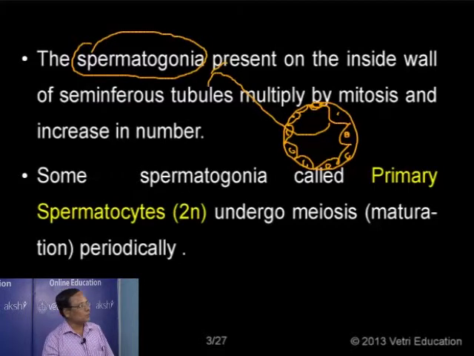They also undergo mitotic divisions and increase in number. The mitotic divisions result in more and more spermatogonia, the sperm mother cells. So they increase by mitosis. While they are undergoing mitosis, some of the spermatogonia enter into the period of maturation, a short period of growth.